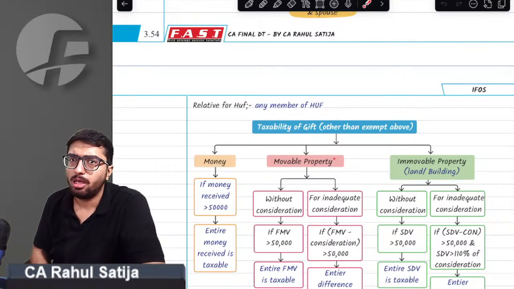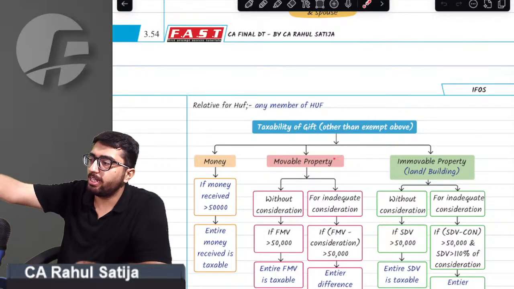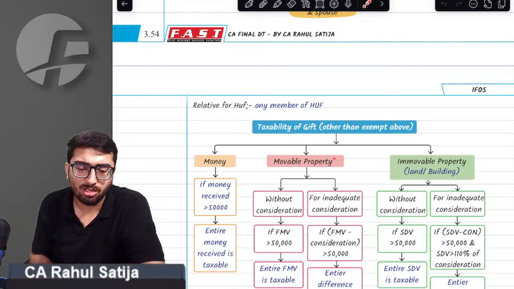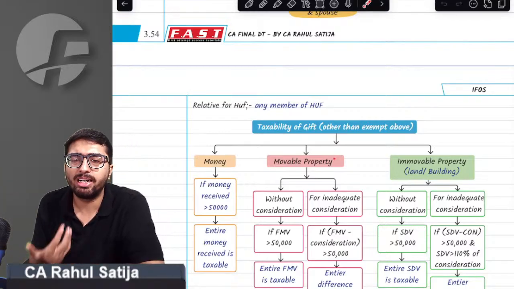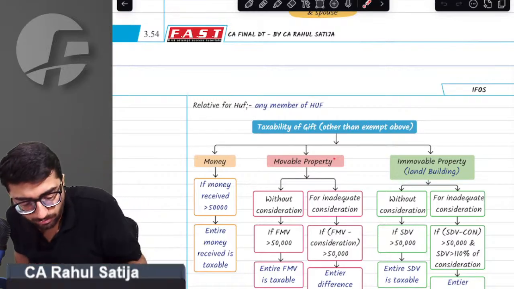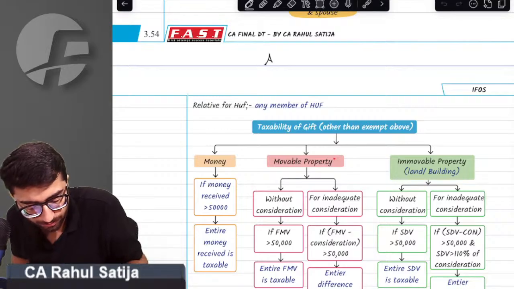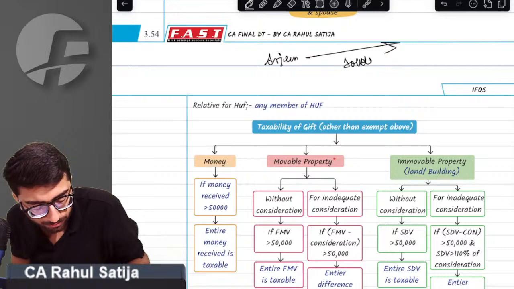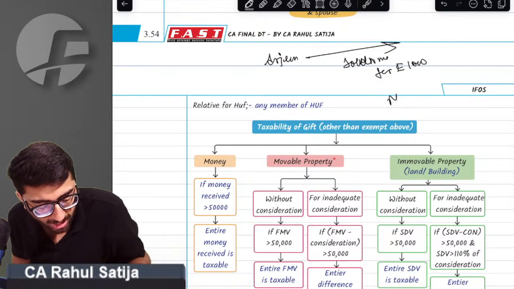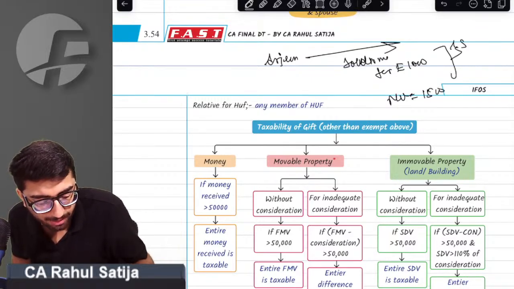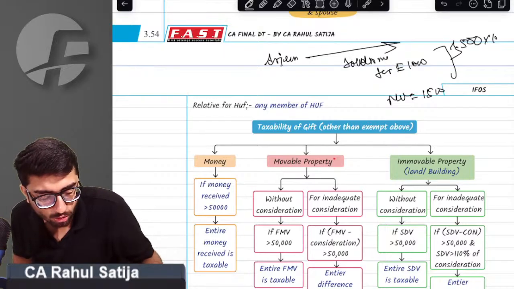Also, sir, what if I am getting shares at a lower cost? Many times I don't get assets free of cost. I get assets at a lower cost. For example, we have Arjun with us. Arjun sold shares of Reliance to me for rupees 1000. The market value of such shares is 1500. So this is the benefit only. Now I am getting 500 rupees per share for, let us assume, 1000 shares. I am getting a benefit of 5 lakh rupees.